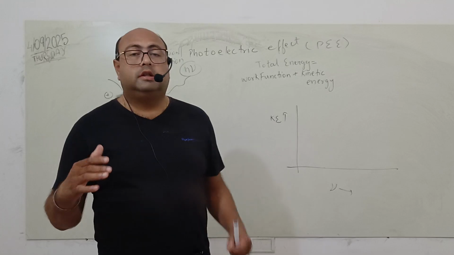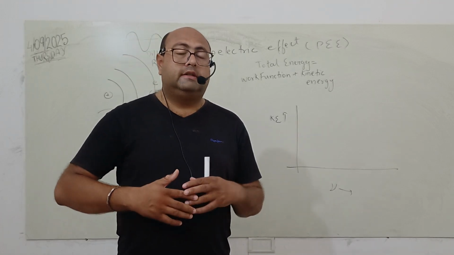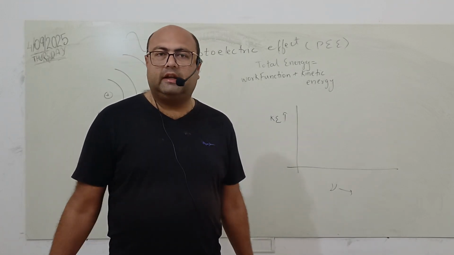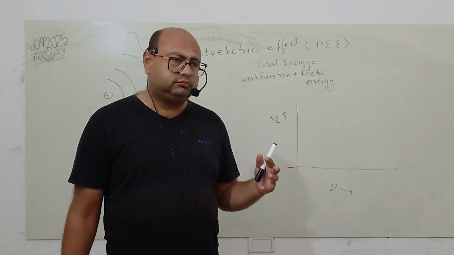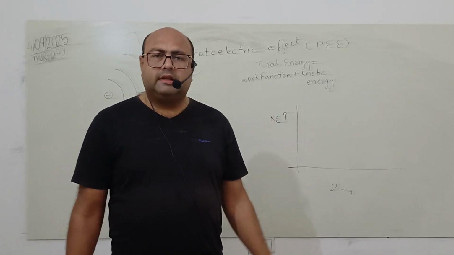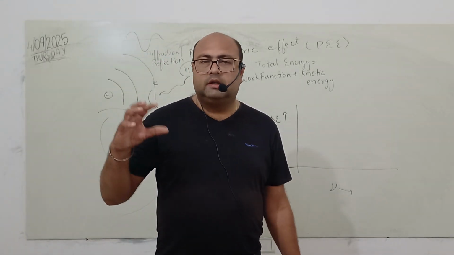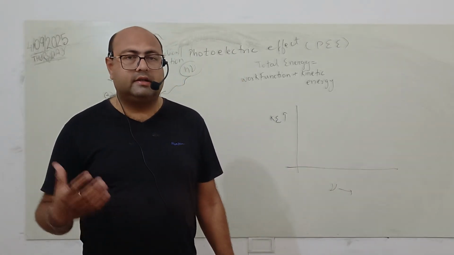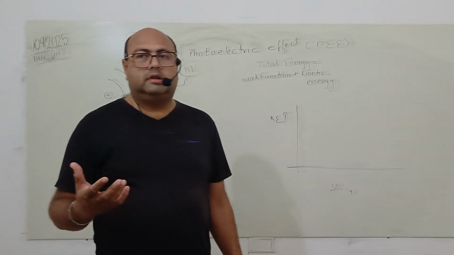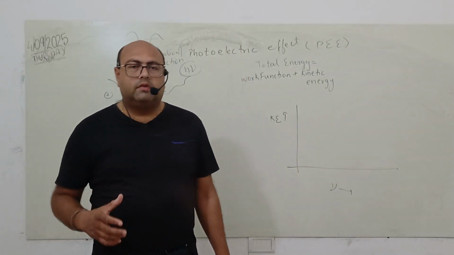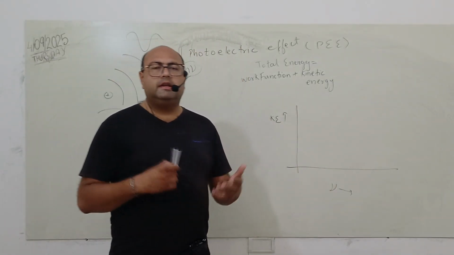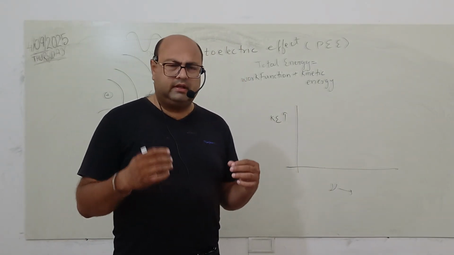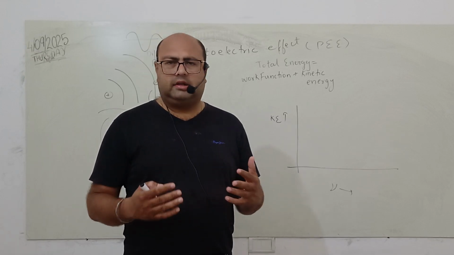Okay. And this principle has many applications in practical life because it is used in solar cells. Cesium metal is used in solar cells, which is used to generate and store electricity. Okay, so it has wide application. So what is the photoelectric effect? It is the spontaneous generation of electrons when light is incident on it.